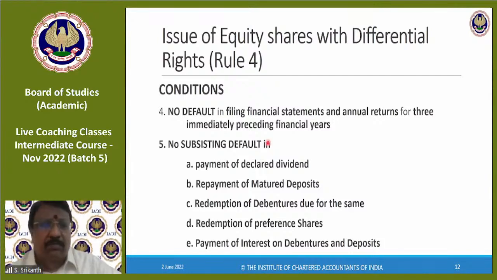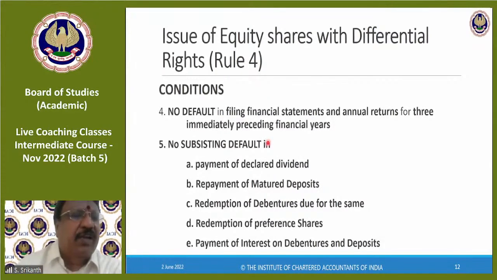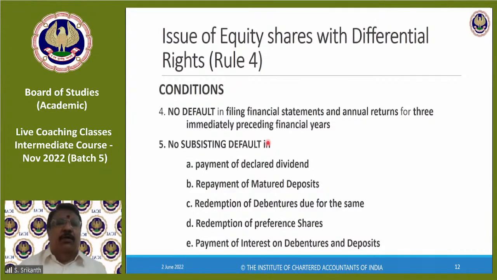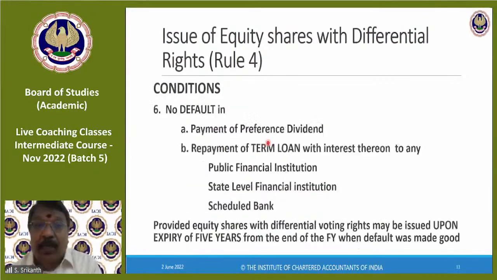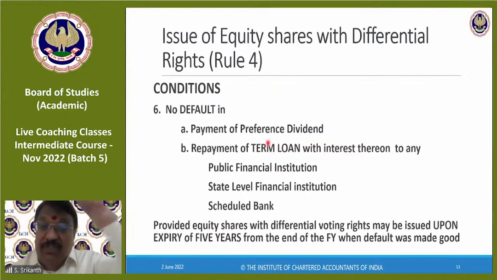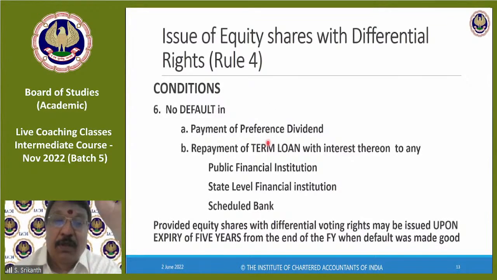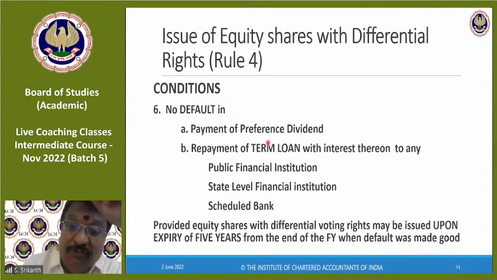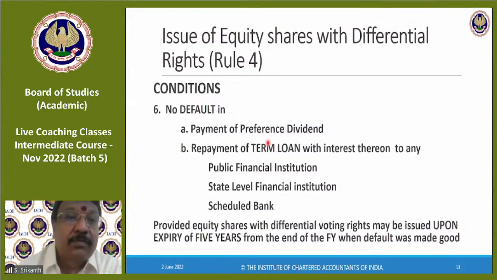If it is made good, as of now, there is no due. In those days, yes, I did default in payment of deposit, correct? Then I paid it. Today, there is no default. Then 5 is satisfied. 6 is not like that. Even if there is a past default, if you made it good, for 5 years from the end of the financial year when the default was made good, you cannot issue DVR.